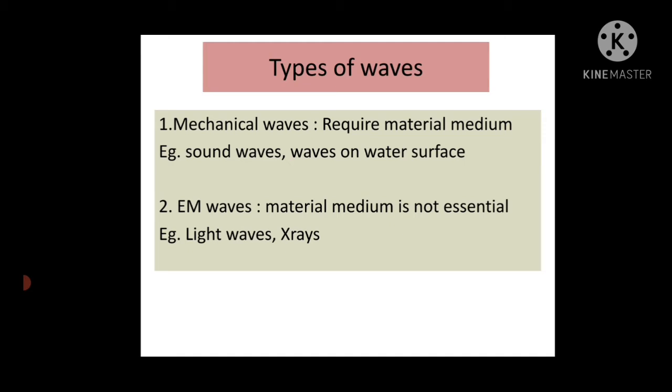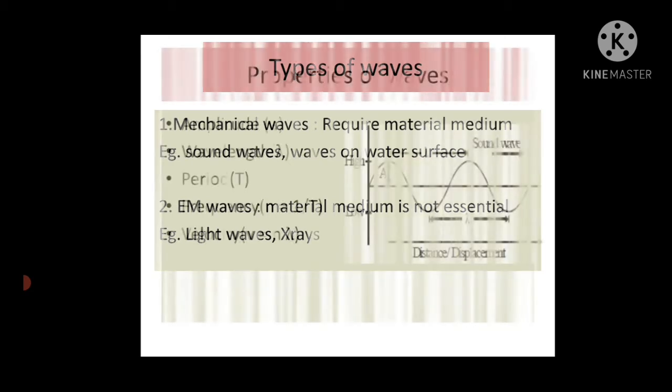Then EM waves. EM waves means electromagnetic waves. The waves which require a material medium are called mechanical waves, but EM waves do not need any medium for their propagation. For example, UV rays, light waves, radio waves, X-rays. There are so many types of waves. These waves can also travel through vacuum. Such waves are called electromagnetic waves, also called EM waves. So these are the two types of waves.